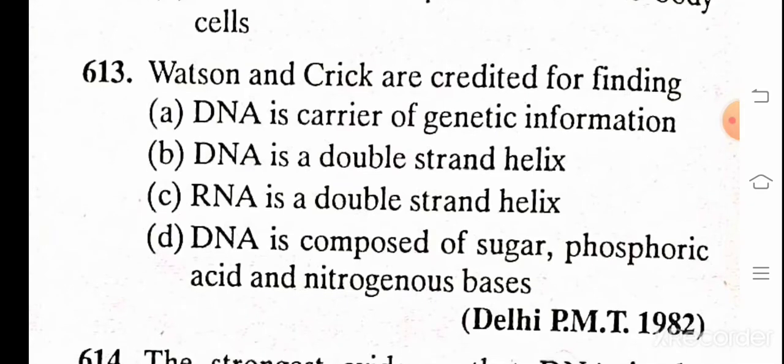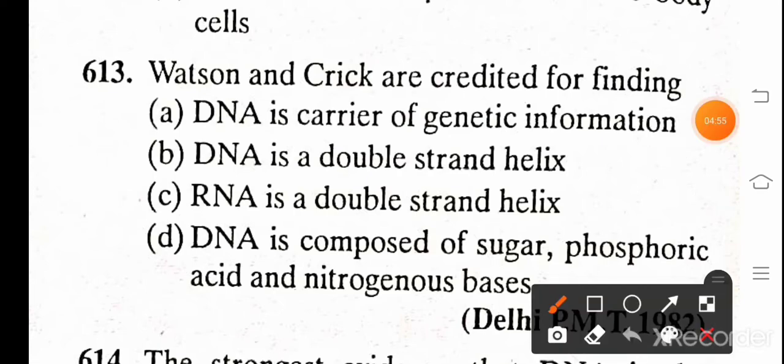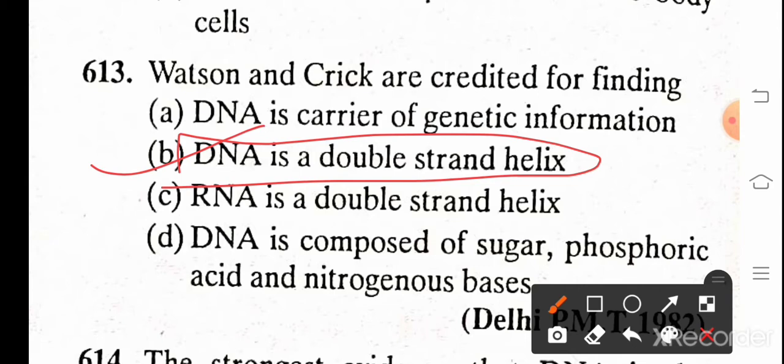Watson and Crick are credited for the finding: A. DNA is the carrier of genetic information, B. DNA is double-stranded helix, C. RNA is double-stranded helix, D. DNA is composed of sugar, phosphoric acid, nitrogenous base. And the correct answer is B, DNA is the double-stranded helix.